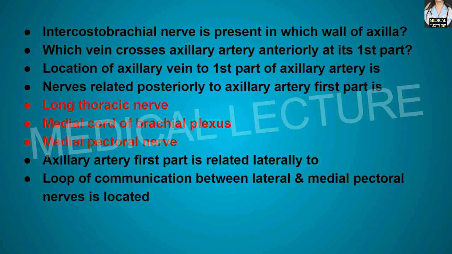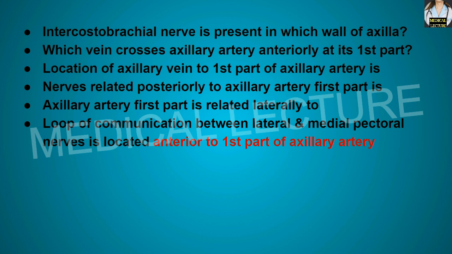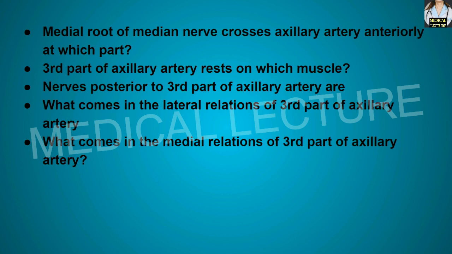First part of axillary artery is related laterally to lateral and the posterior cord of the brachial plexus. Loop of communication between the lateral and the medial pectoral nerve is located anterior to the first part of the axillary artery. Medial root of median nerve crosses axillary artery anteriorly at which part? Third part.